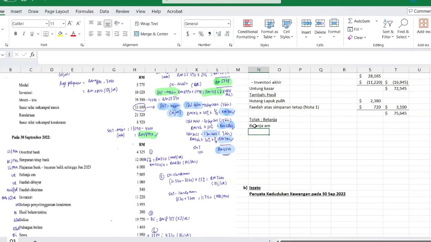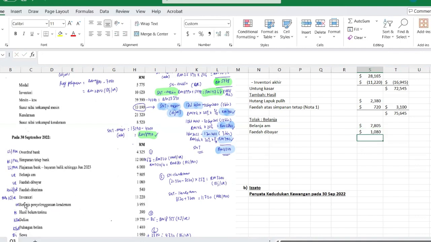Belanjaan has no maklumat tambahan, no pelarasan, so we take from here 7805. Next item, faedah dibayar. Also no maklumat tambahan, no adjustment, we take the amount as given. Interest expense 1,080.